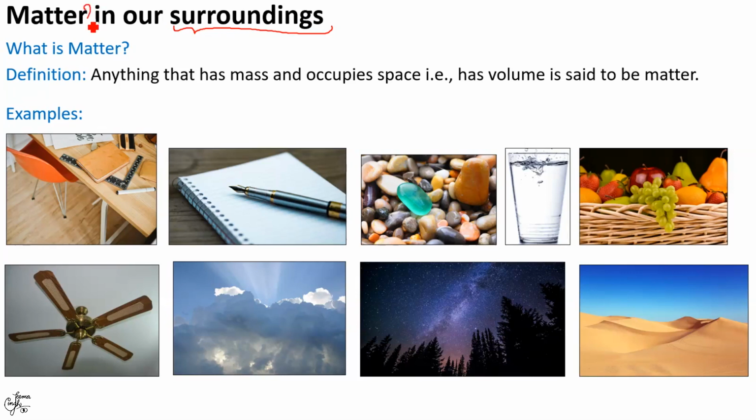So, what is matter? If you look around yourself, you will see a large number of things. For instance, books, pen, pencil, chair, table, fan, plants, stars, moon, the air we breathe, the food we eat, the water we drink, the clothes we wear, etc. All these things, living as well as non living, are said to be matter.